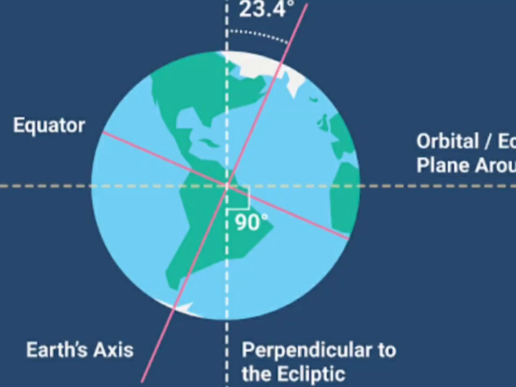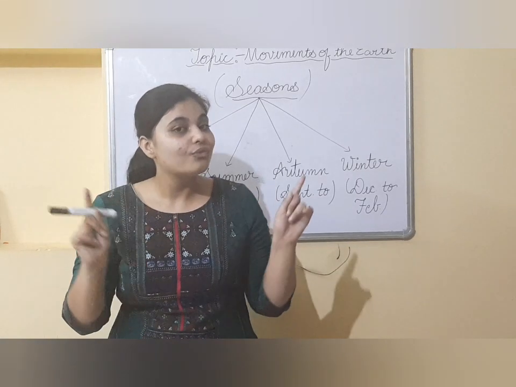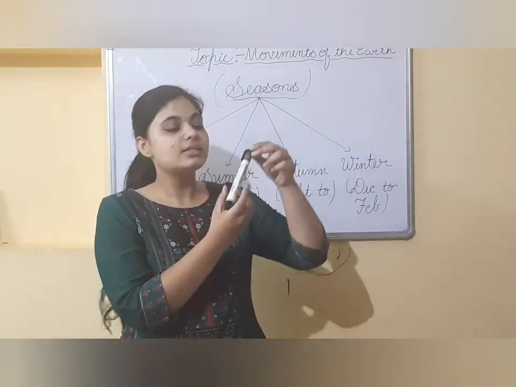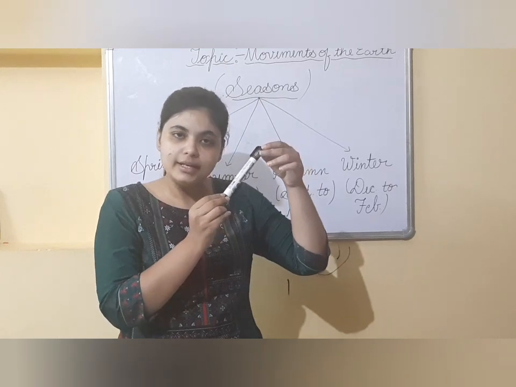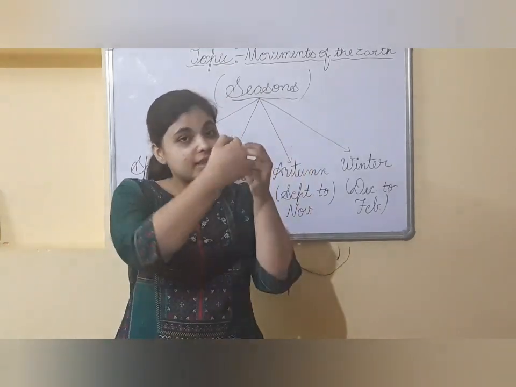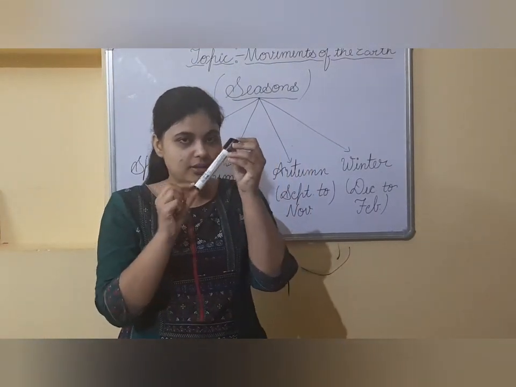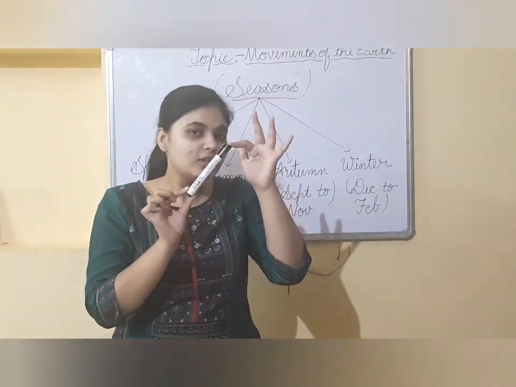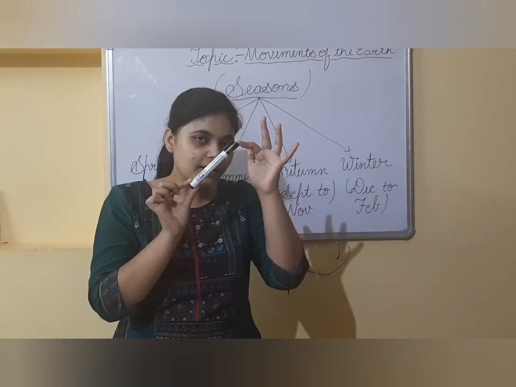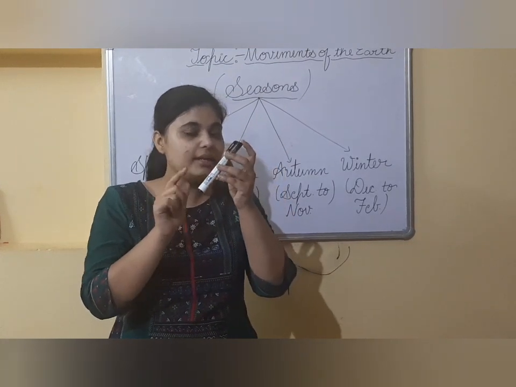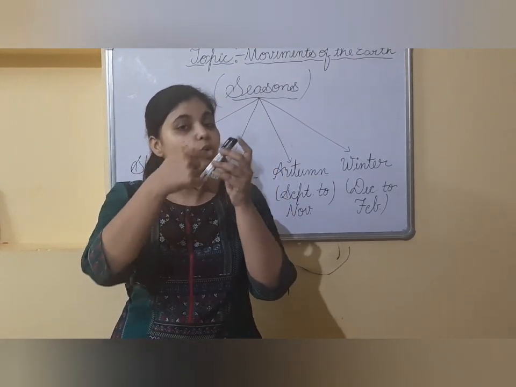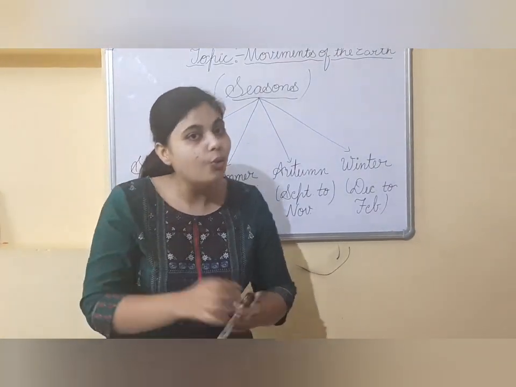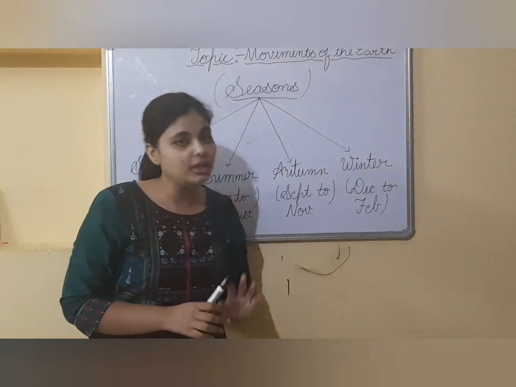I told you students that the axis of the earth, which is an imaginary line, is not straight. It is tilted at an angle of 23.5 degrees, right? And see, suppose this is the earth and this is the earth's axis. So the axis of the earth is not straight, it is slightly tilted at an angle of 23.5 degrees, right? So this tiltedness of the earth's axis plays an important role in the different seasons of the year.